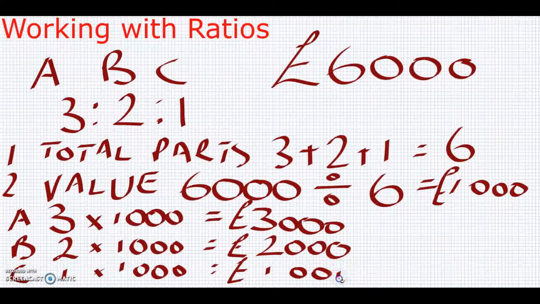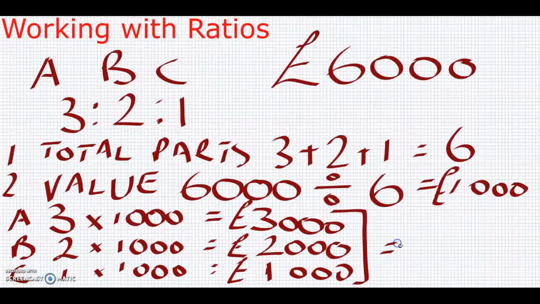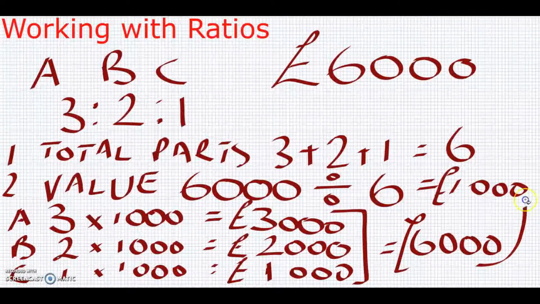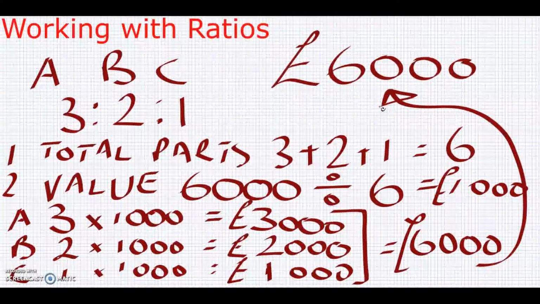And we know that this is the correct answer, because if we add up these three, we come out at £6,000, which of course is the value that we wished to share. And that's the way we do it.